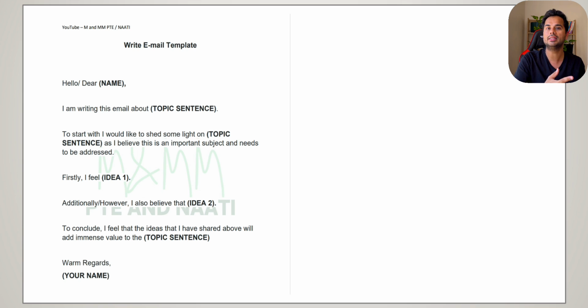The only thing you can do in this case would be to reduce the length of your topic sentence because you also have to make sure of the word limit. So you might shorten your sentence a bit, but in terms of paraphrasing, it's a big no-no. You do not have to do it. Just use the same sentence again.